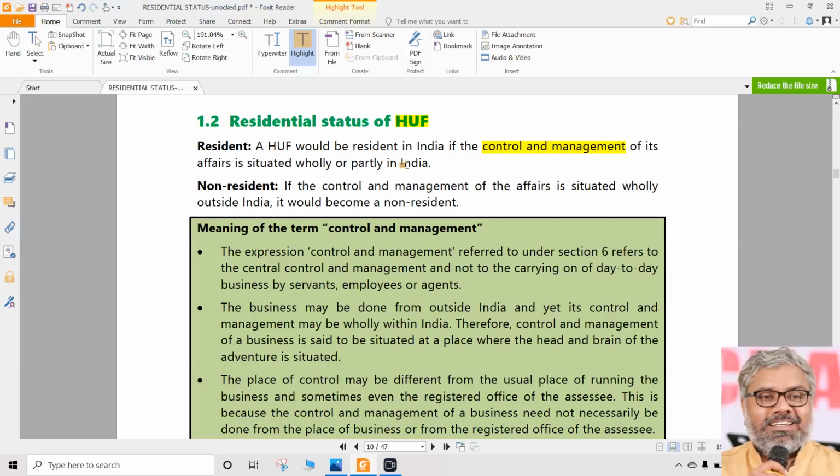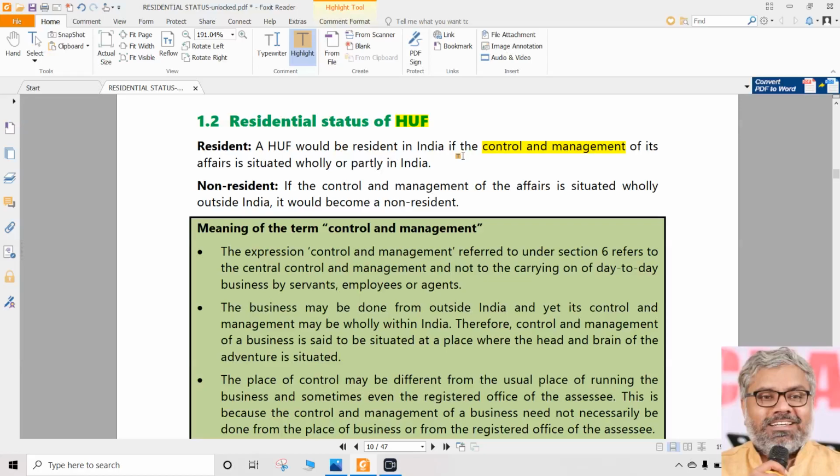And HUF is only just one part. Compared to the other types of residential status of different SSCs, we will come to know that this is a more subjective judgment of, let us say, an assessing officer. And if the SSC does not agree with that, these are all subject matters of huge litigation. Only guidelines are there, only vague words are used here. You cannot expect everything black and white like we did in the case of individual. In case of individual, there is no gray area. There is no gray area literally.